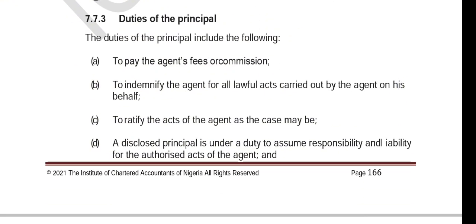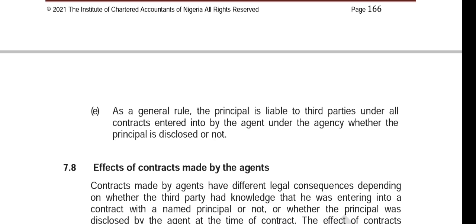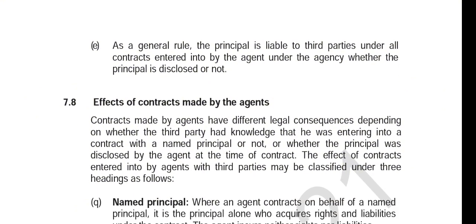A disclosed principal is under a duty to assume responsibility and liability for the authorized acts of the agent, and as a general rule, the principal is liable to third parties under all contracts entered into by the agent under the agency, whether the principal is disclosed or not. Now, that is the duty of both the agent and the principal, and also the rights of both the agent and the principal, what they are entitled to and what they are obligated to do.